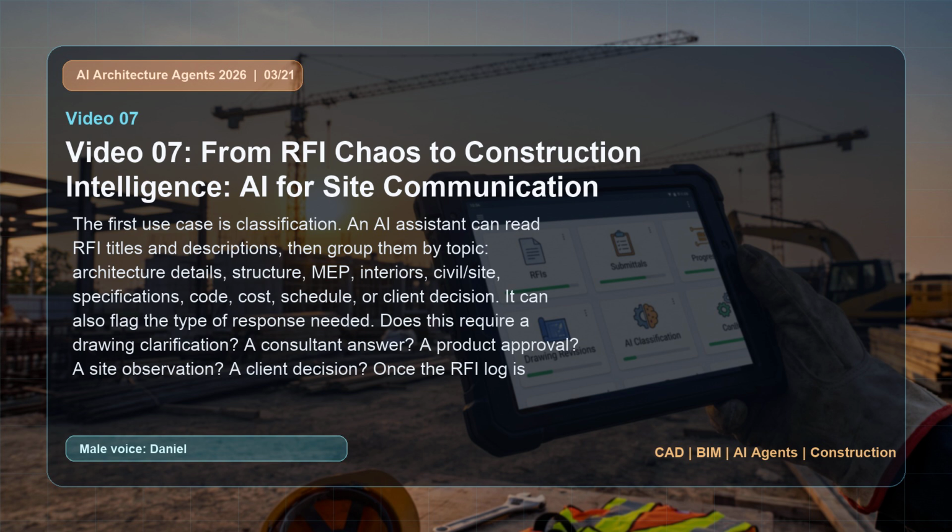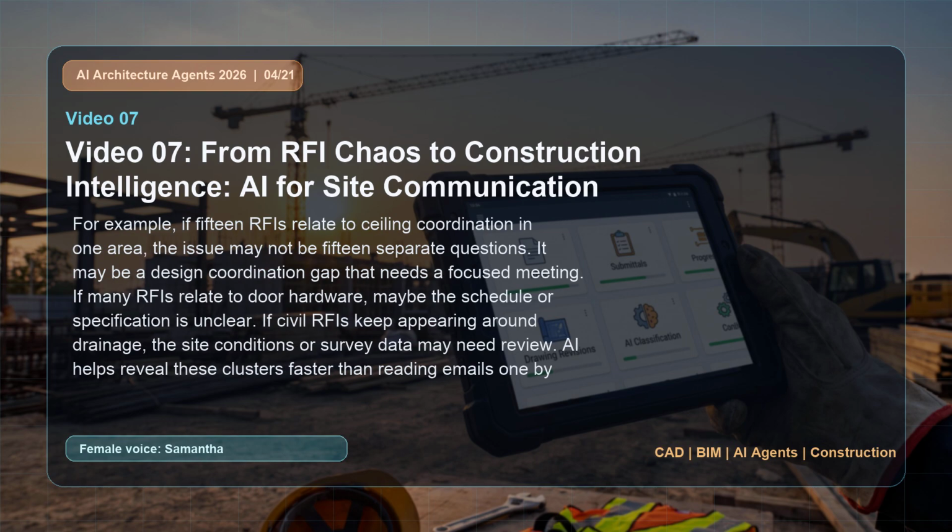It can also flag the type of response needed. Does this require a drawing clarification, a consultant answer, a product approval, a site observation, a client decision? Once the RFI log is classified, the project manager can see where pressure is building. For example, if 15 RFIs relate to ceiling coordination in one area, the issue may not be 15 separate questions. It may be a design coordination gap that needs a focused meeting.